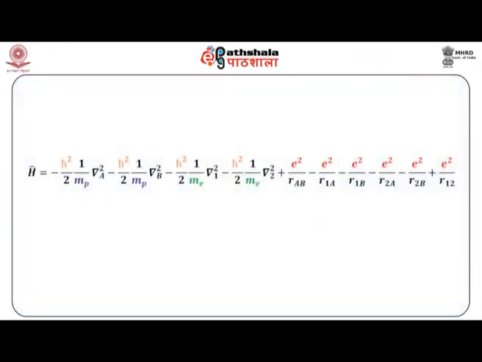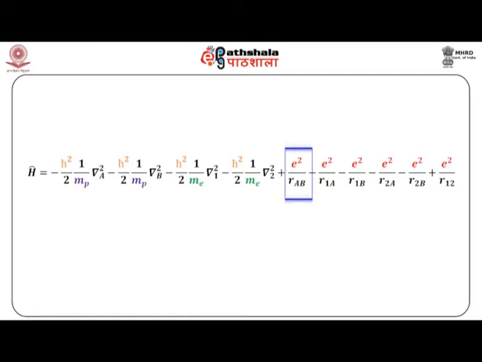Each term is very clear. The first term is the kinetic energy of proton A. The second term is the kinetic energy of proton B. Then we have the kinetic energy of electron 1, and the kinetic energy of electron 2. After that, we have the nuclear repulsion between the two protons.